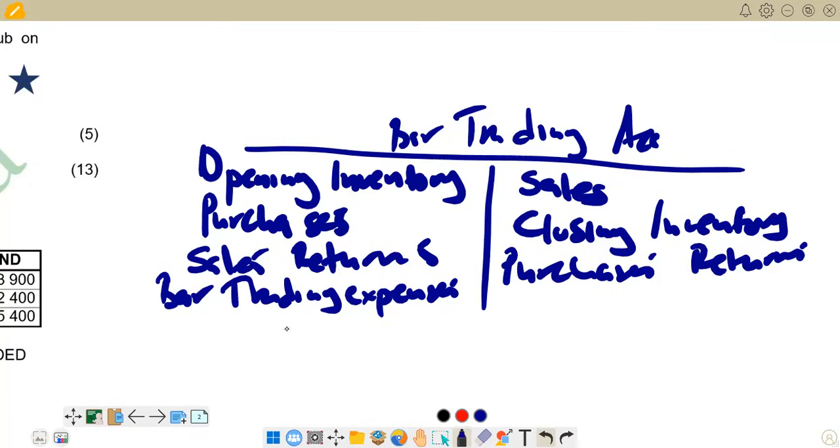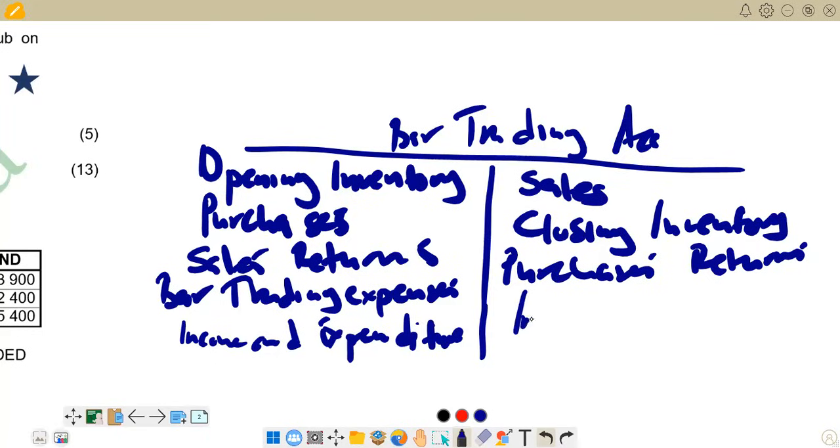Let's say the debit side has got a smaller side. Then you are going to write income and expenditure here, and the balance you are going to credit in the income and expenditure account. It means that we are going to credit the income and expenditure, and it's now a bar trading profit. As we know, in the income and expenditure account, all profits go to the credit side, and all losses go to the debit side. So if the credit has got a smaller side, we are going to have an income and expenditure on the debit side.